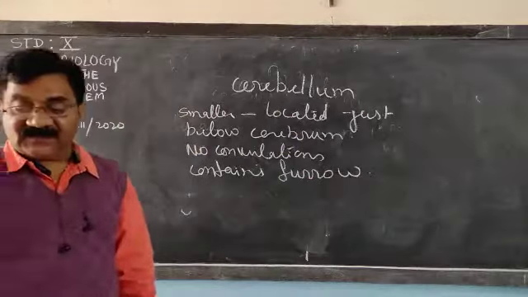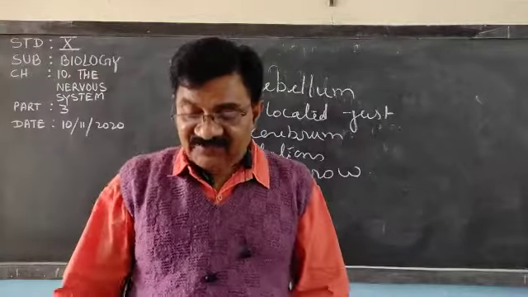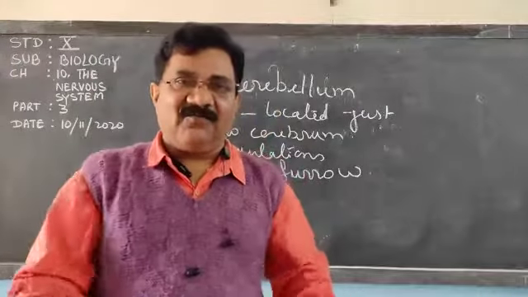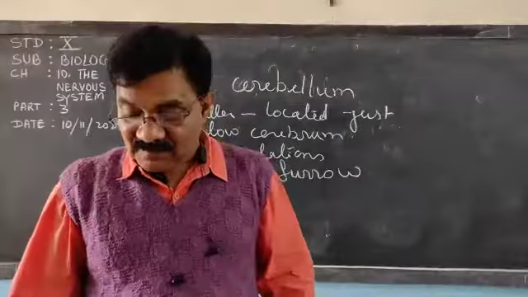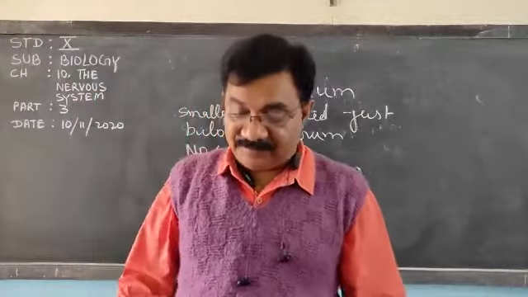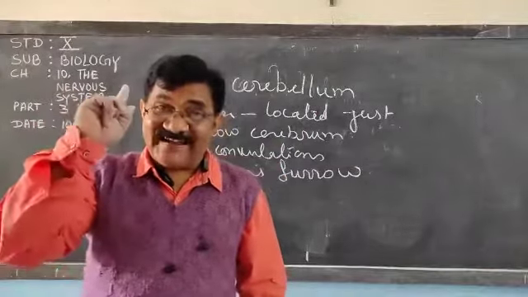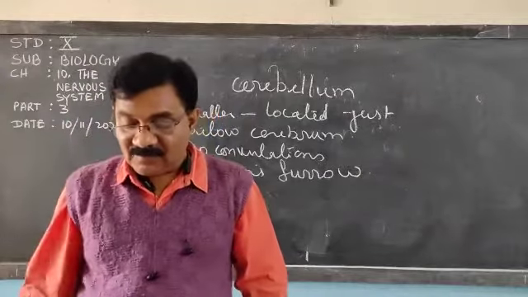That part is clear. Now, the main function of the cerebellum is to maintain body balance while walking, playing, running, or doing any activity. But the impulse originates in the cerebrum.